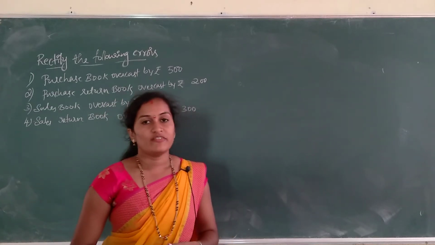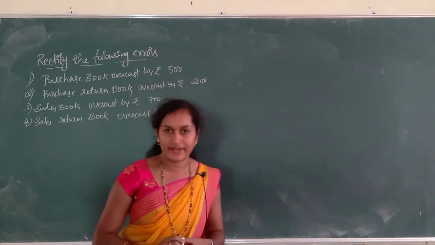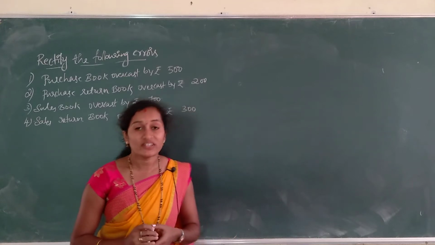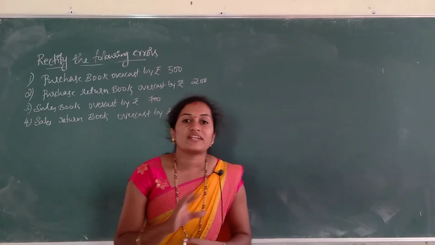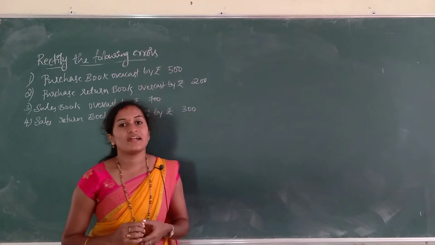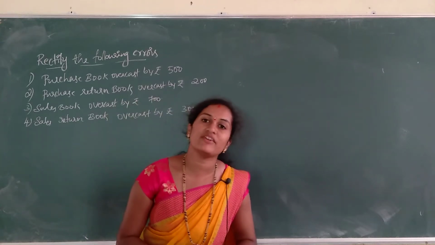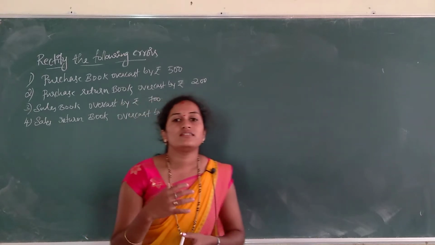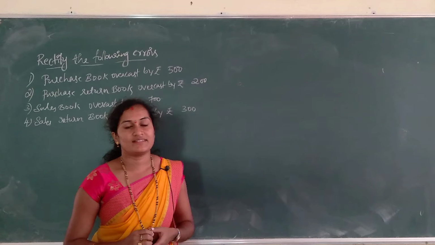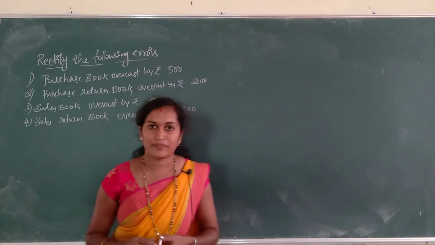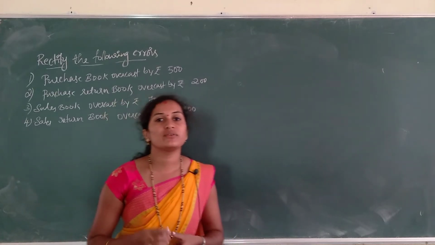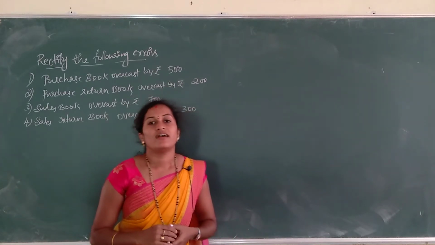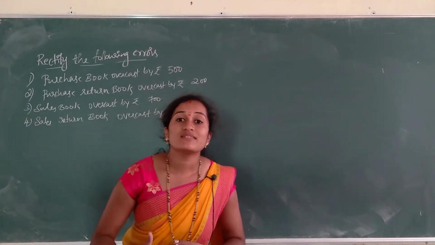In our last session, we discussed the rectification of errors. In that, we discussed the problems and theories under the rectification of errors before preparing the trial balance and after preparing the trial balance. We already have discussed the suspense account. Before preparing the trial balance, there are some errors. In order to rectify that, we have to give debit and credit. And after preparing the trial balance, we have to give suspense account.